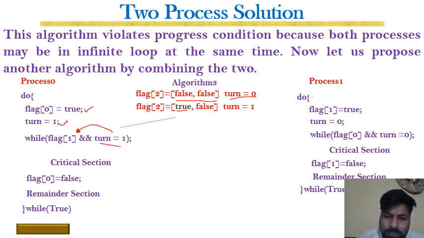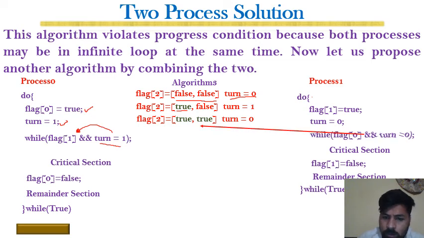While p0 is in the critical section, p1 requests to enter the critical section. It sets flag 1 to be true and turn to be 0, right? So both of the flags are true and turn is 0.